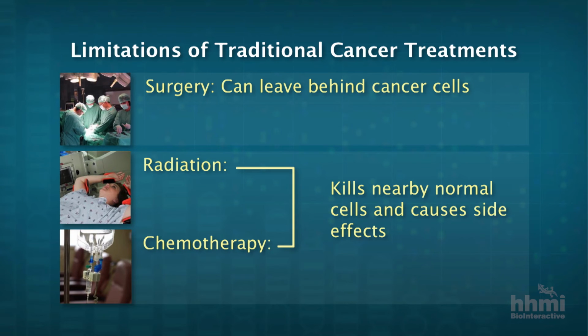We deliver radiation through a beam that has to be focused in a specific area. But radiation has the problem, in addition to damaging the DNA of the tumor cells, it also damages the DNA of the normal cells. So you can imagine the consequences. Similarly, chemotherapy, which is given either intravenously or by pills and circulates throughout the body, can kill cancer cells throughout the patient, but also damages normal cells, particularly blood and bone marrow cells, and cells lining the gut that are dividing rapidly as well.